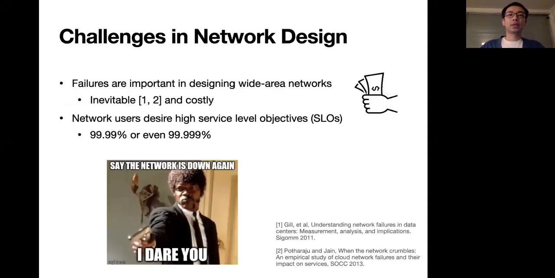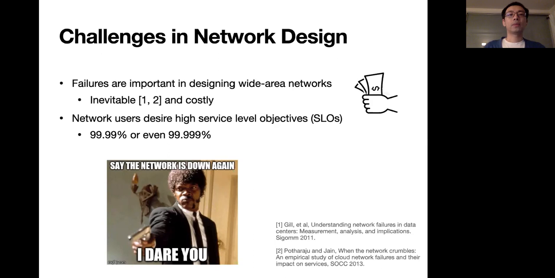It is challenging to design a network. One of the reasons is that we have to consider failures, which are inevitable in today's networks. Network failures are caused by many different reasons, such as planned network maintenance and unplanned events like fiber cuts or hardware and software bugs. It is also very costly when network failure happens.